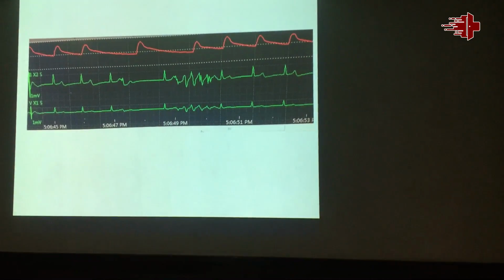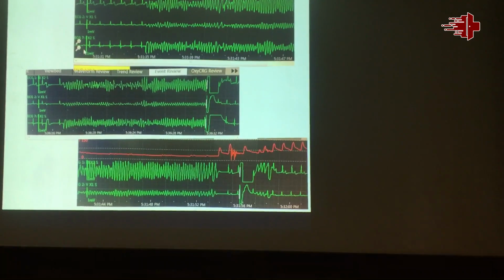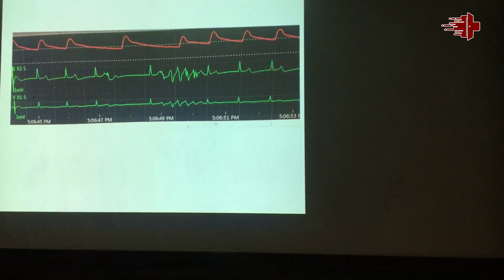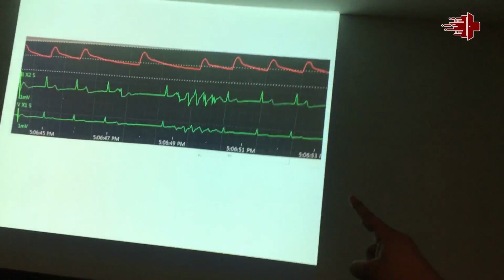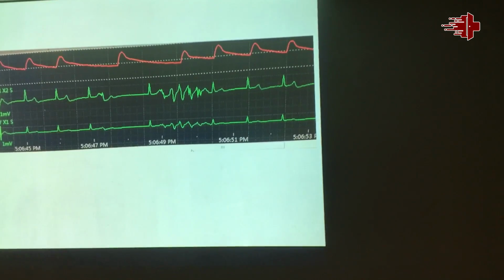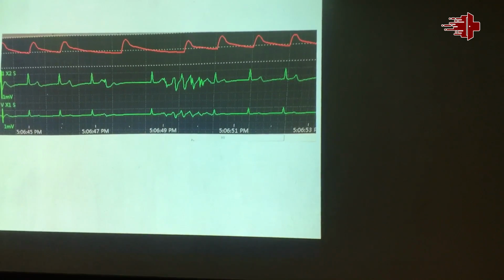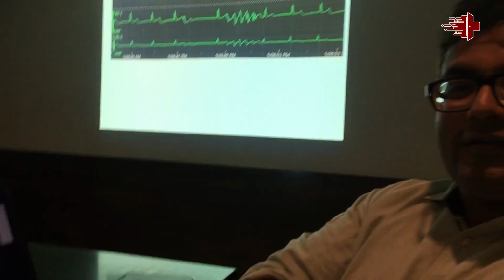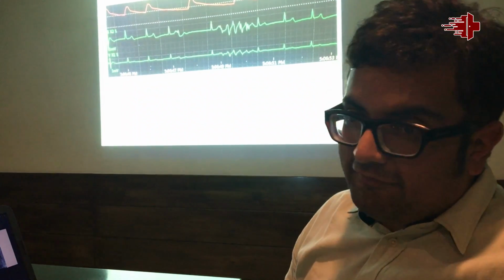Most of the time we should understand that our focus is on the VF, okay, most of the times. But we should understand that it is not the VF which is the problem. It is the PVC. You see the third QRS complex? And you see that PVC which is falling on the T-wave. These PVCs in the setting of MI, they come from Purkinje fibers. These Purkinje fibers, they are notorious to not die during acute MI with the infarct because they are endocardial. They receive blood from the endocardial cavity.